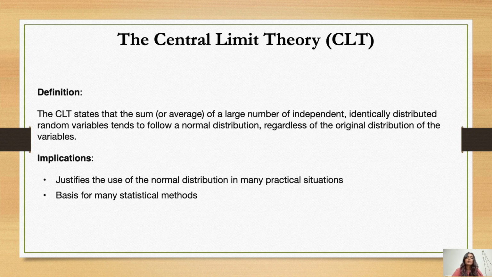The next is the central limit theorem. The definition: the CLT states that the sum or average of a large number of independent, identically distributed random variables tends to follow a normal distribution regardless of the original distribution of the variables. The implications are: it justifies the use of normal distribution in many practical situations, and is the basis for many statistical methods.